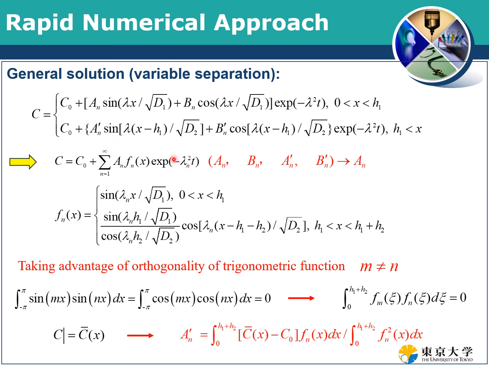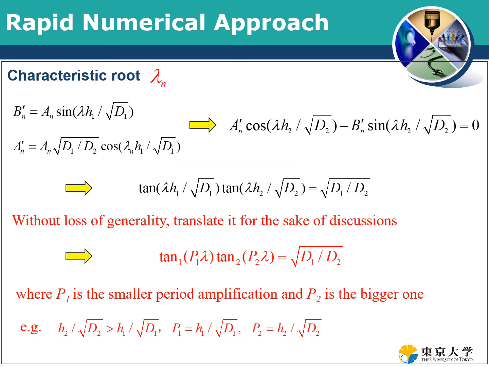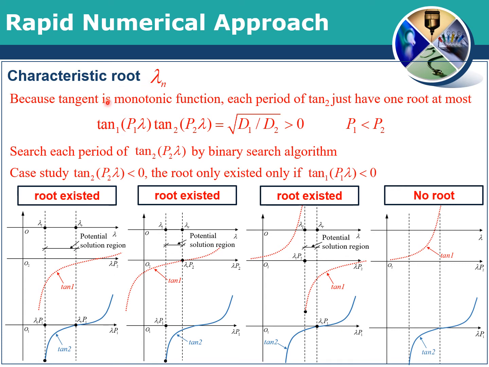The most important thing is that we need to determine lambda_n. For lambda_n, we can use this equation to determine it, and to solve this equation, we also derived one very rapid numerical approach. Again, if you are interested in this approach, you can find our paper. The paper presents the details, the mathematical derivation, and the algorithm.